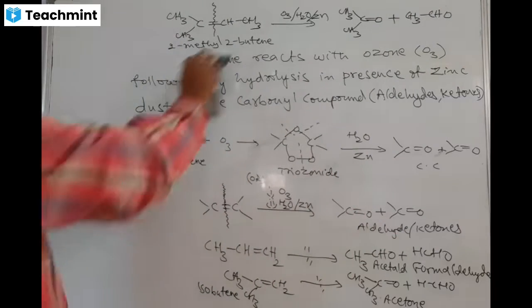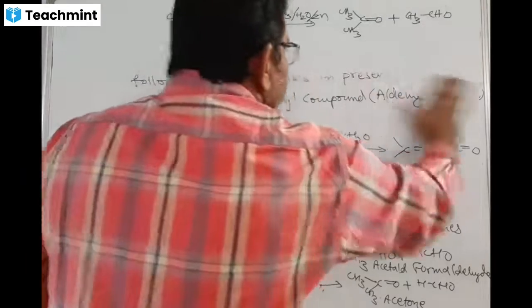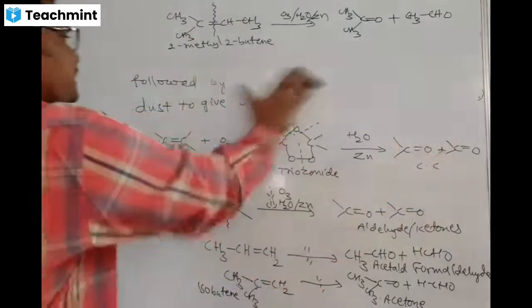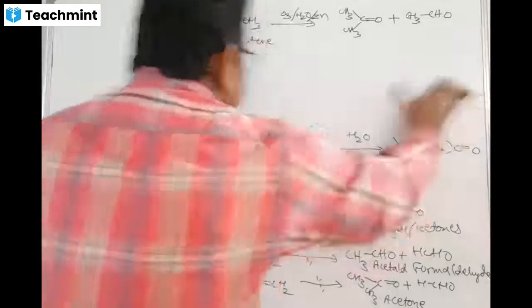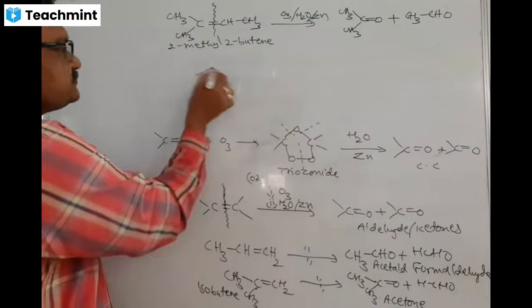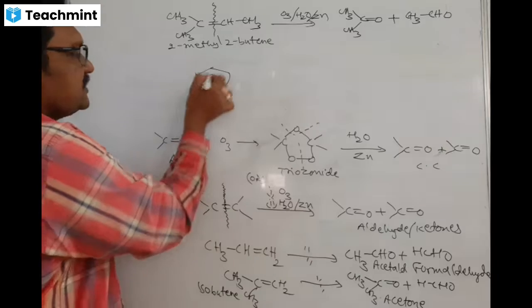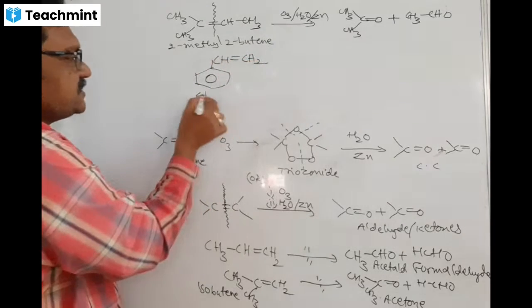So like that, we can write so many examples by taking different types of alkenes. Here I am taking another one, styrene. This is called vinylbenzene and also called styrene.